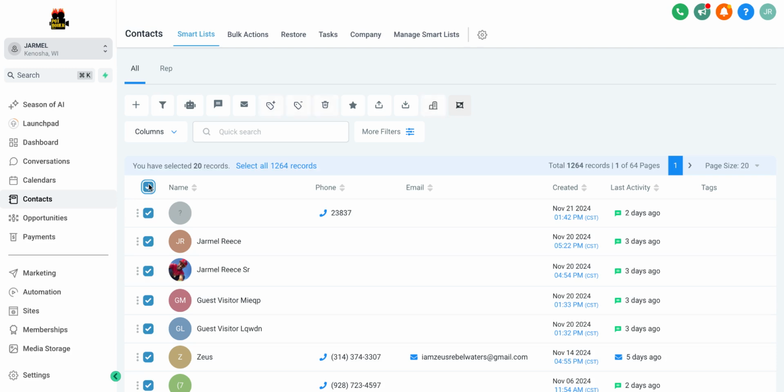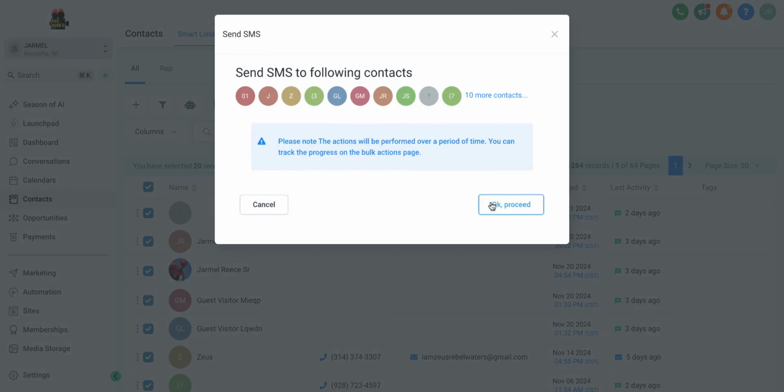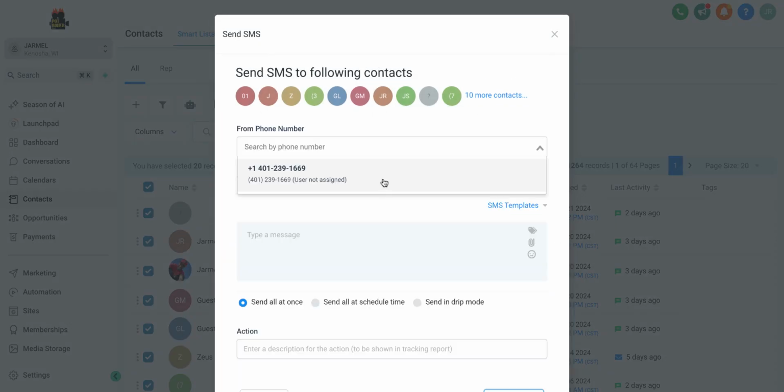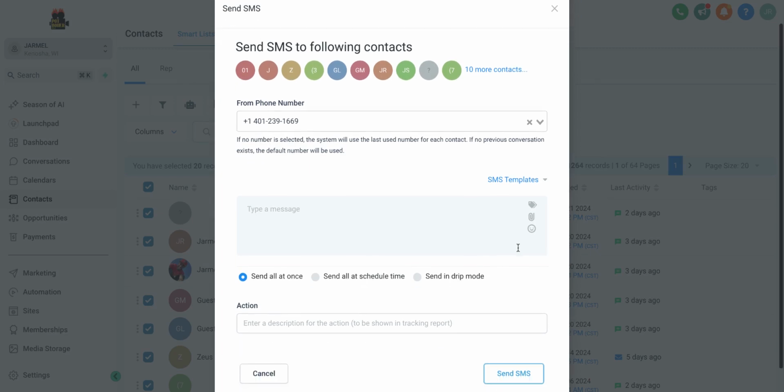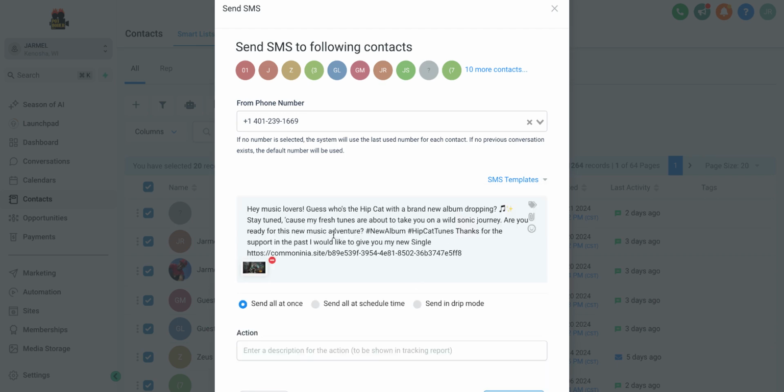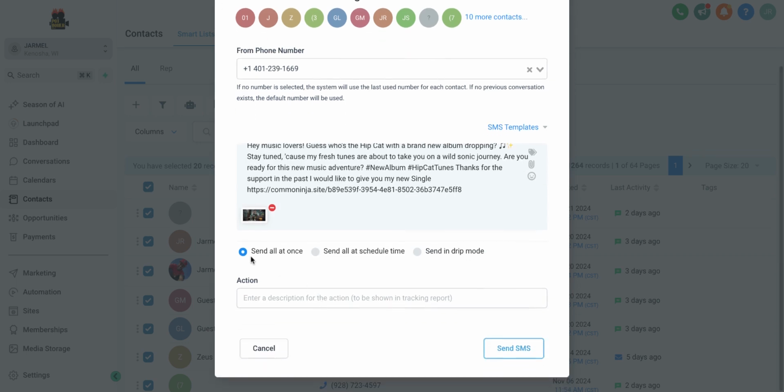So now I want to send out a bunch of messages. As you can see, there are 1,264 people in this list. So I want to send out an SMS message. Press proceed. I'm going to pick my phone number, which, if you guys want to call us to book, be my guest. That's the phone number. We're not going to hide that from you. Then we can pick the template that we created, right? And then we can send this all at once.